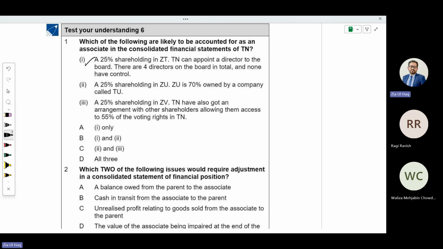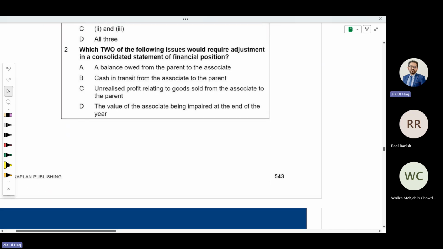Number three, a 25% shareholding in ZV, and TN have also got an arrangement with other shareholders allowing them access to 55% of the voting rights. So on that basis, you are having control because now you are having 55% influence. So this is also not associate. So option A is the correct answer. Number two, please.